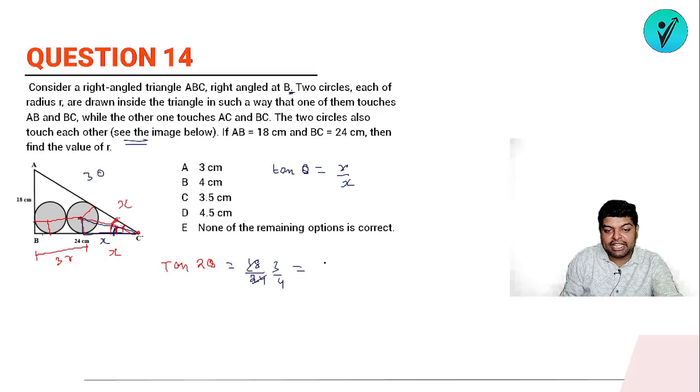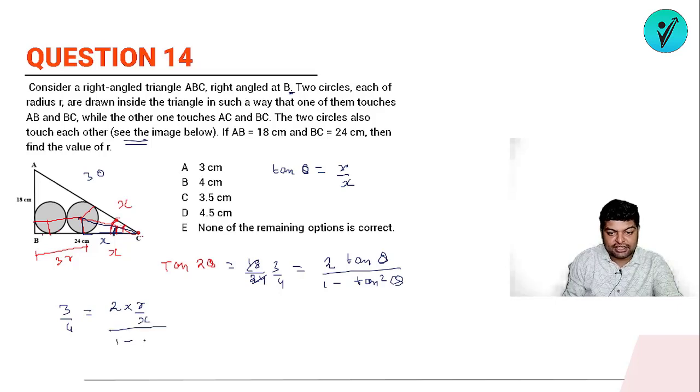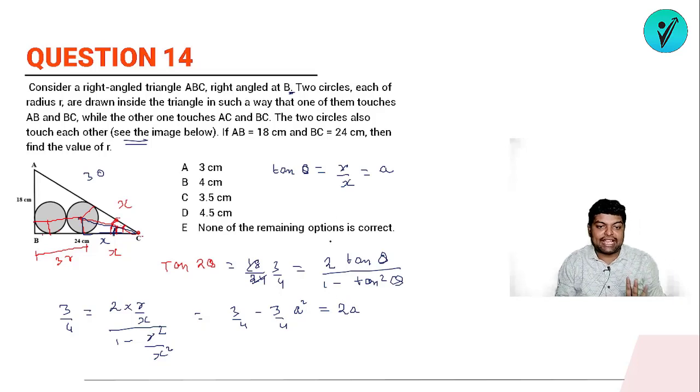tan 2 theta का फॉर्मूला क्या होता है? It will be 2 times tan theta upon 1 minus tan square theta. Let's place it here. So we'll be having this equation: 3 by 4 equals 2 times r by x upon 1 minus r square upon x square. So for our easy approach, I'm just writing r upon x as a. So now we'll have a quadratic equation. So we'll be having 3 by 4 minus 3 by 4 a square equals 2a. I have simply assumed r upon x as a.